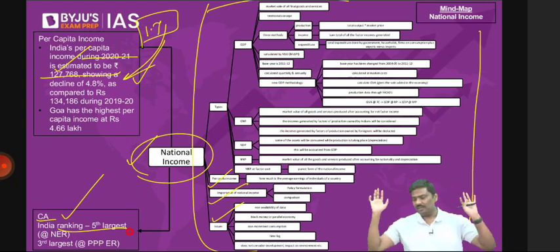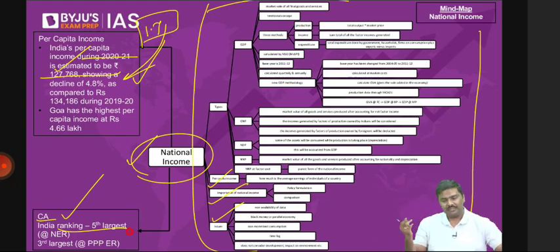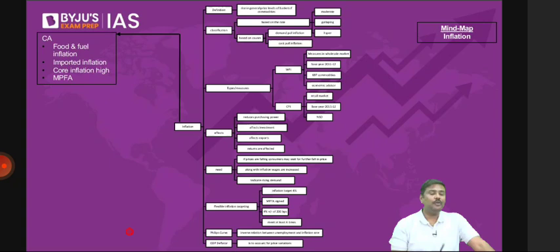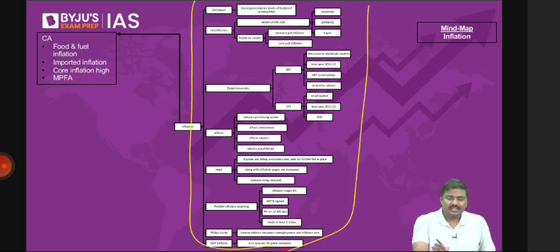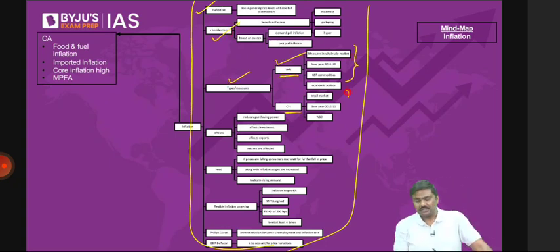Can I give you one more example here? Inflation. I've given the mind map for inflation. Same logic. This side, static information. What is the definition? What is the classification of inflation? What are the types? That is the measurement of inflation. Within WPI, what are the important factors? Within CPI, what are the important factors? What is the effect of inflation? Why do we need to have inflation in the first place? What is the concept of flexible inflation targeting, Phillips curve, and GDP deflator?